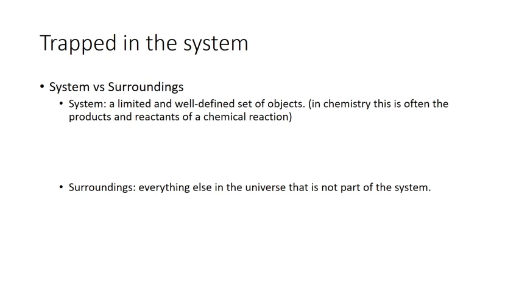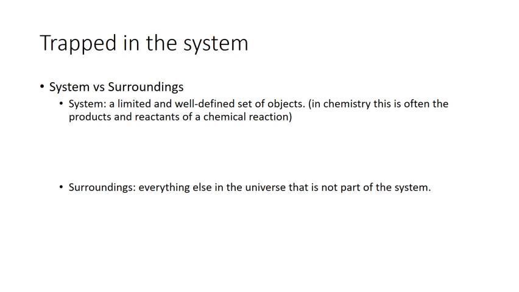So, in thermodynamics, we divide the world or universe into two things. We have the system and the surroundings. So, the system, that is a limited, well-defined set of objects. So in chemistry, it's often the products and reactants of a chemical reaction. And then we have the surroundings, so everything else in the universe that is not part of the system, which means the system and surroundings together make up the universe.